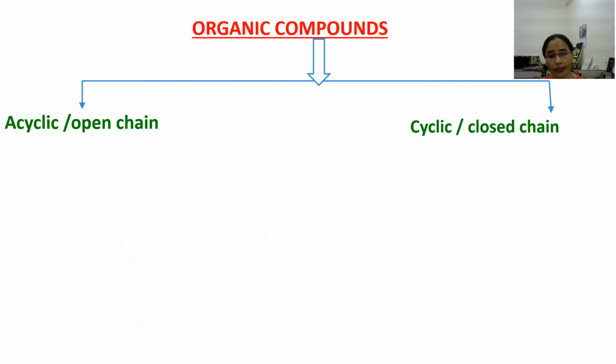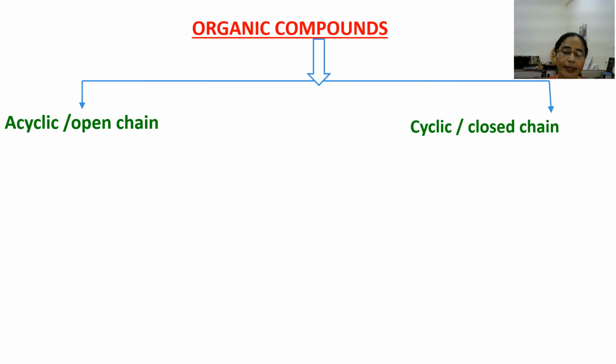Now, as we know till now, heterocyclic compounds are organic cyclic compounds. So let's see where these heterocyclic compounds exist in the class of organic compounds. As we know, organic compounds may be divided into two classes: acyclic or open chain compounds, or cyclic or closed chain compounds.